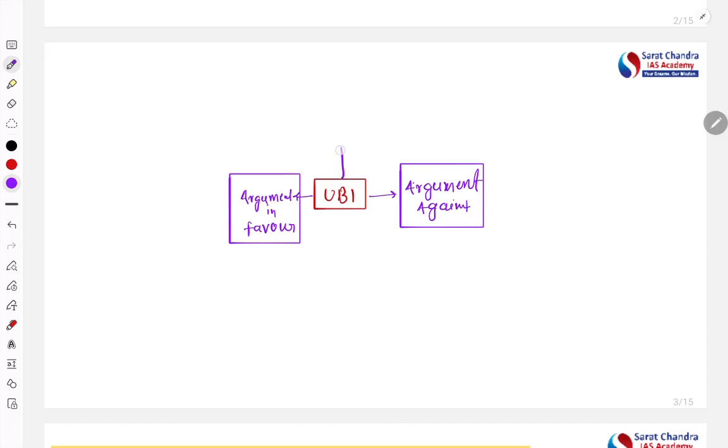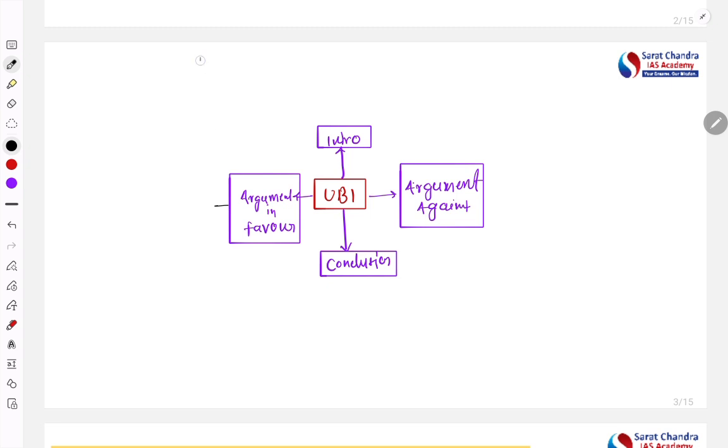Then we need a small introduction, that is the context or the definition we can give, and then we also need a conclusion. So these are the 4 aspects which are required to cover this particular topic, right? So let's create the mind map for this.